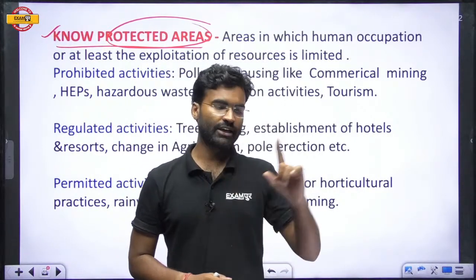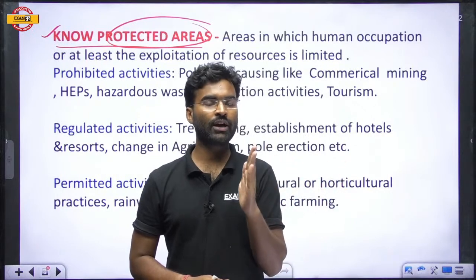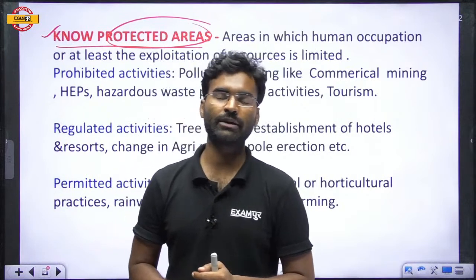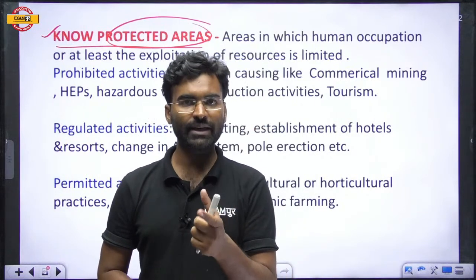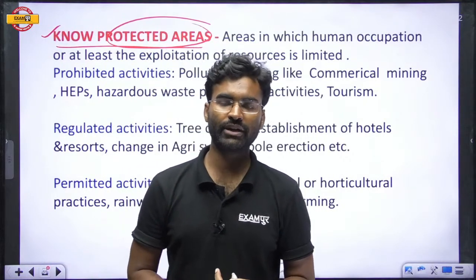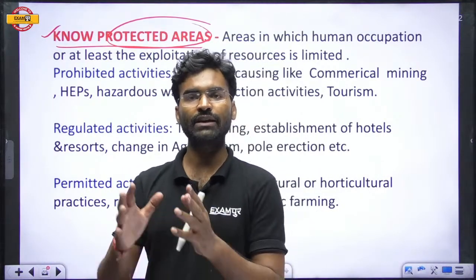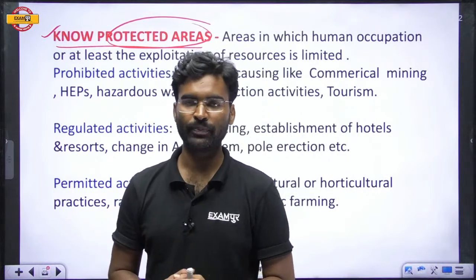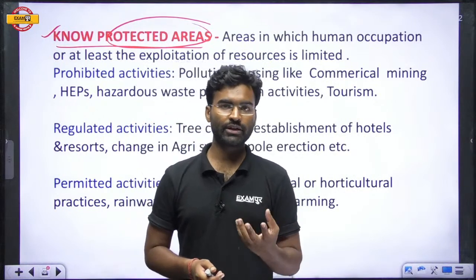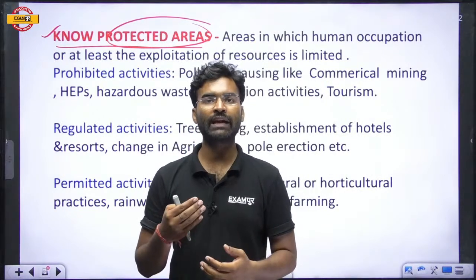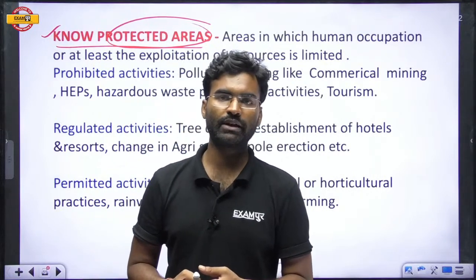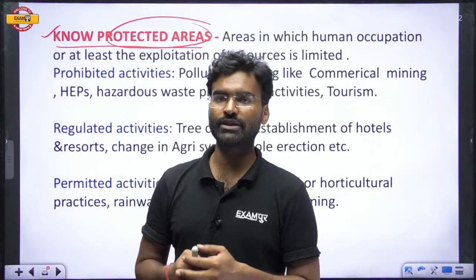If you want to protect any particular region, then you first keep the human being away from that protected area. So a protected area means where human intervention or interaction is very limited, guided or regulated. So what is a protected area? Protected areas are the areas in which human beings or human activities are regulated or prohibited. That particular area is termed a protected area.